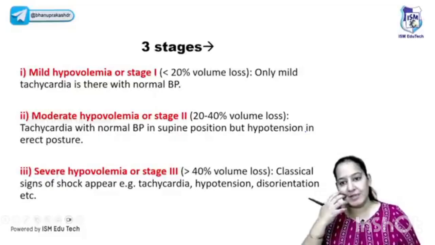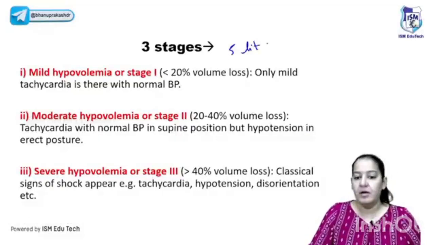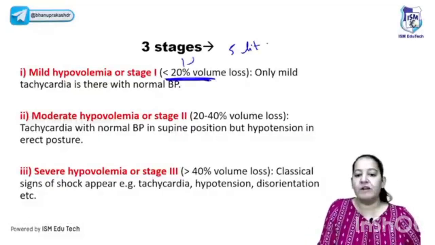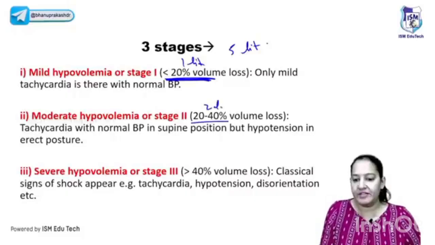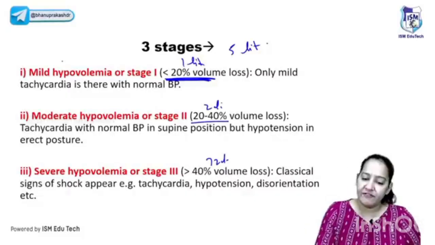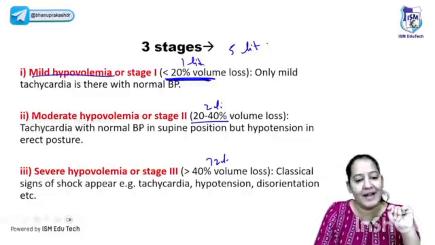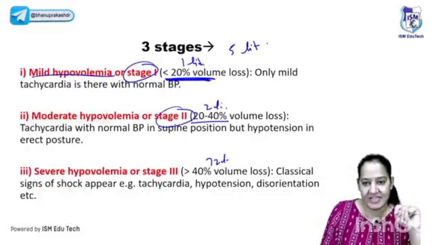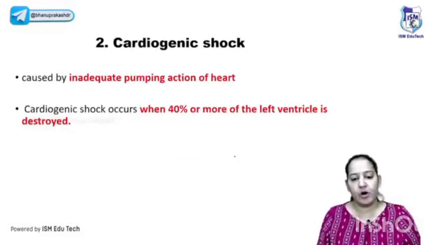Now it is of 3 types, depending on how much blood is lost. You told me that there is 5 liters of blood. If 20% is lost, 20% is only 1 liter. 20 to 40% means 2 liters, and then more than 2 liters. If only 1 liter or less is lost, it's mild hypovolemic shock, stage 1. If 2 liters is lost, it's stage 2. If more than 2 liters is lost, it's stage 3. Say yes if you got it. That is hypovolemic shock.